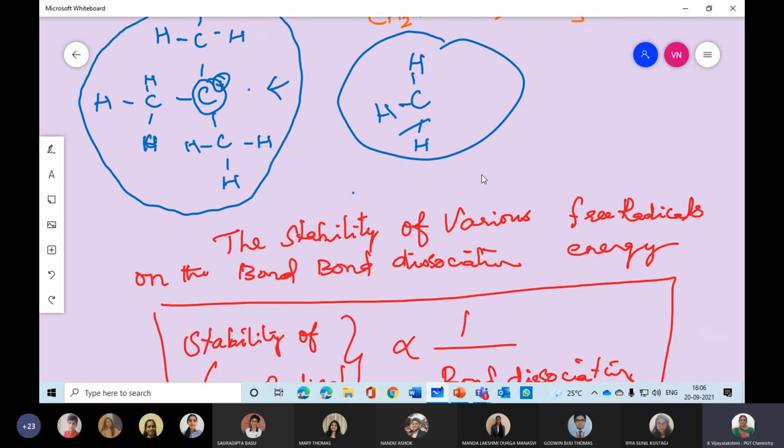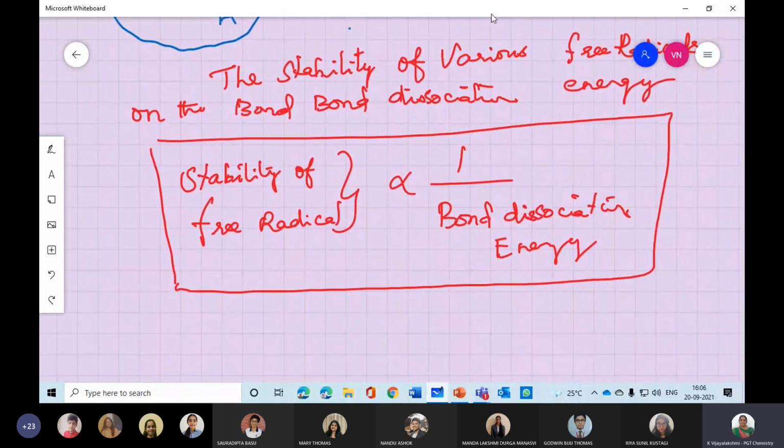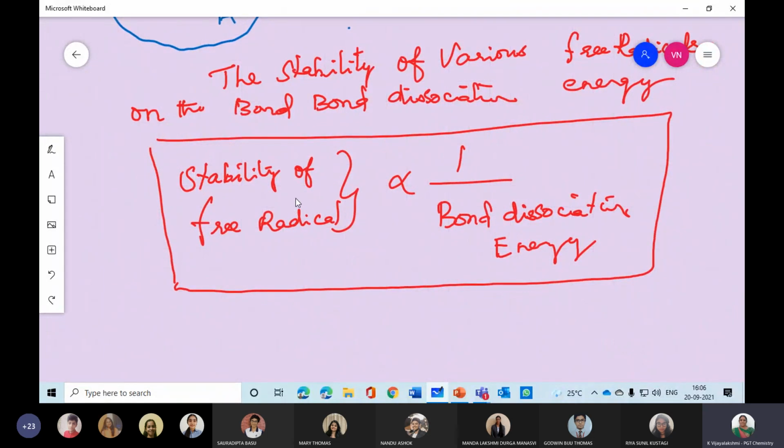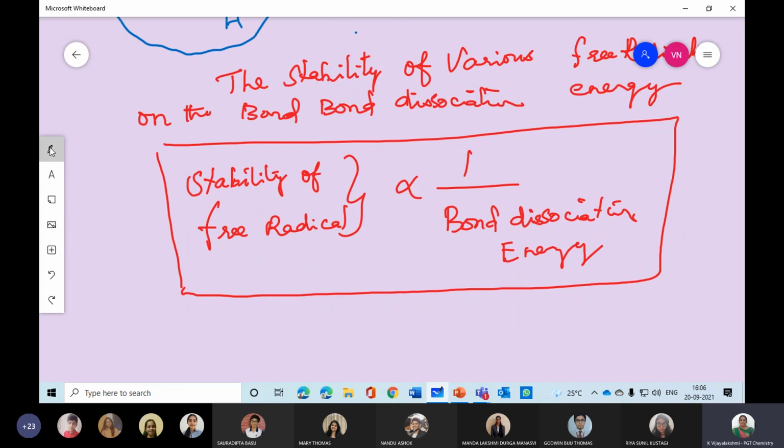So that is the reason they mention this formula. Instead of carbon, I will write it this way so that it will be easy for you.